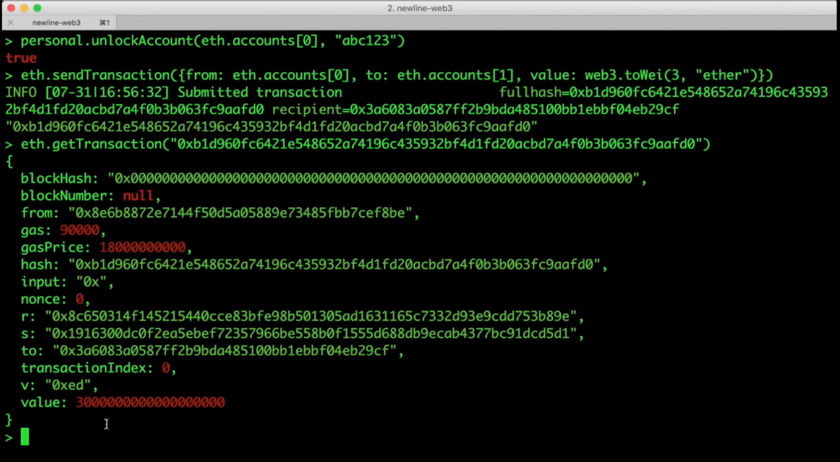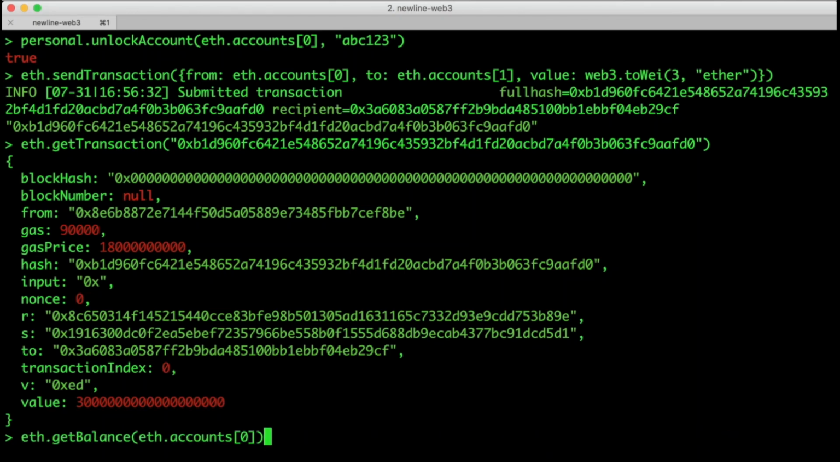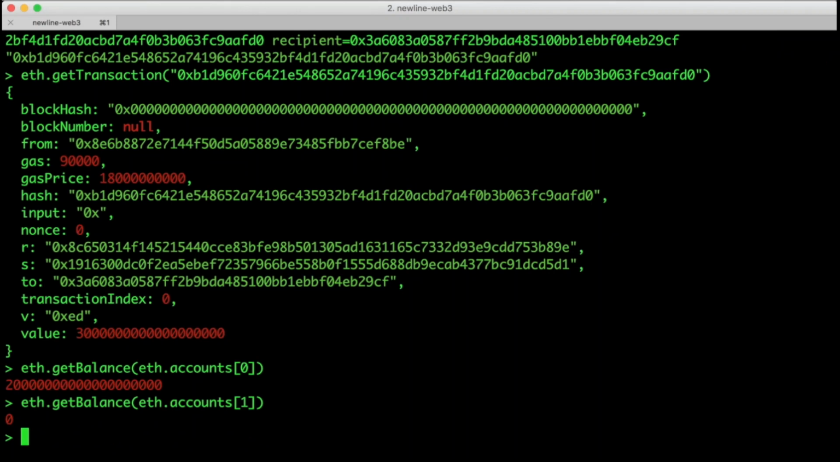Take a look at the to and the from fields. You'll notice that these match our account addresses. Also, the value field is the value we were sending denominated in Wei. Since we submitted a transaction sending 3 Ether from one account to another, our balances should have changed, right? Well, let's check. We'll call eth.getBalance on account 0 and eth.getBalance on account 1. It looks the same as before.